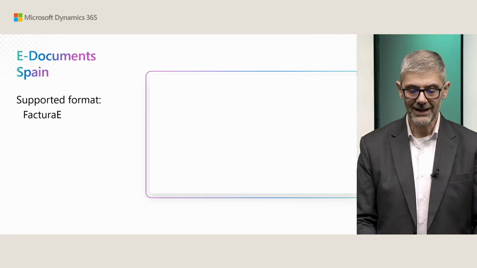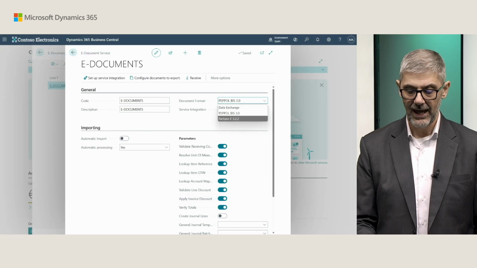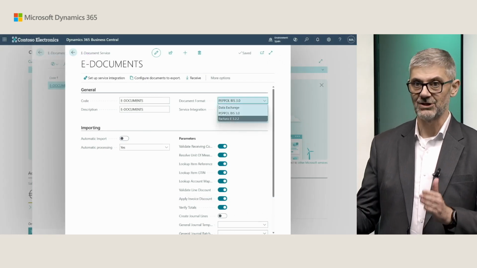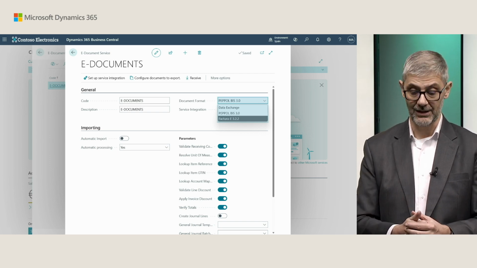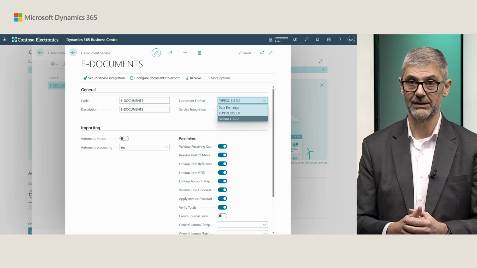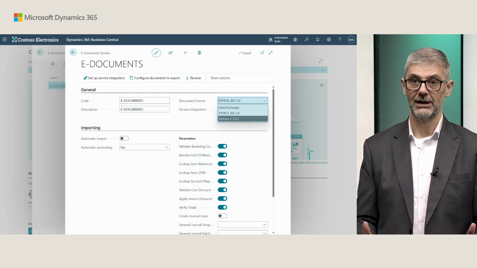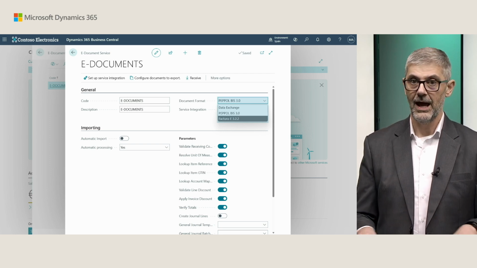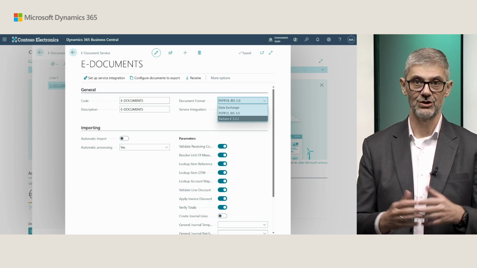Now let's switch to Spanish functionality. In Spain, we have Factura E supported format. And again, very similar. Yes, even I didn't mention PEPPOL. PEPPOL is there by default, so PEPPOL is available in all localizations, because this is the default format in Business Central. But you can find Factura E 3.2.2 version. So this is there. Format is ready, and there is no additional specific configuration you need to make.